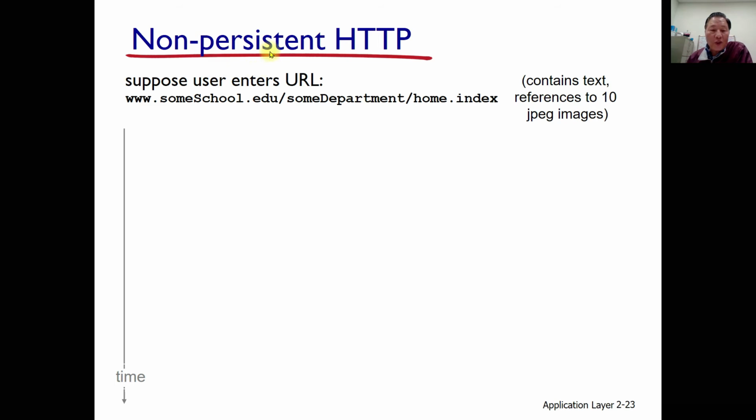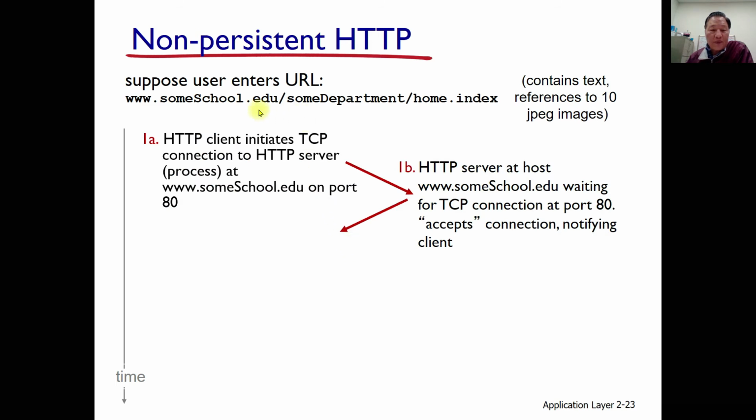First, even though we don't usually use non-persistent HTTP, suppose the user enters some URL here, and let's assume the page contains 10 JPEG images, 10 objects. Then the client is requesting, and the server is responding.